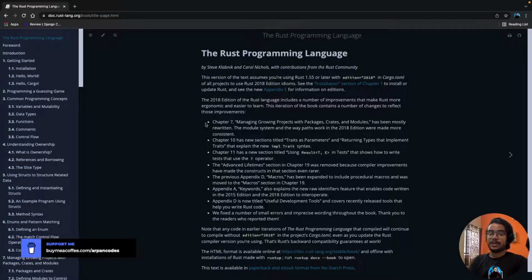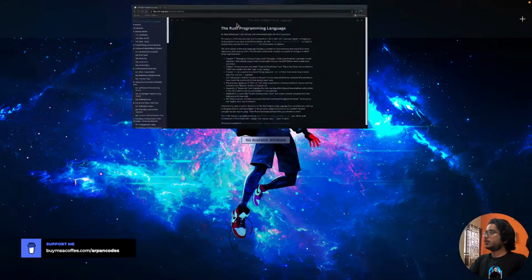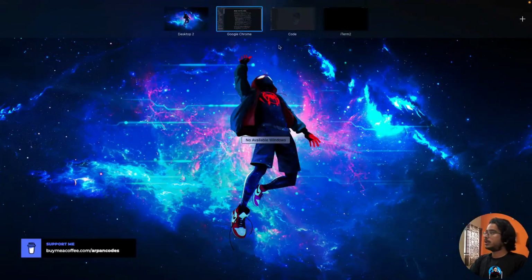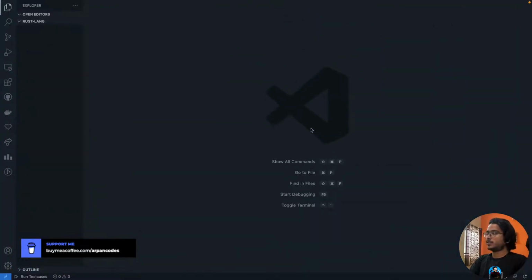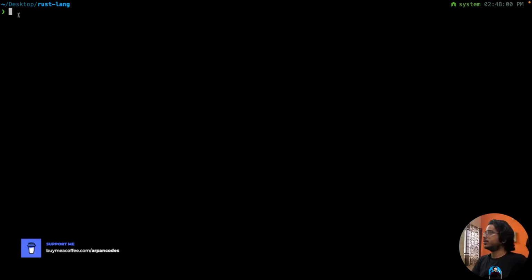So let's just begin. Before starting, one more thing. I have opened 3 things on my computer right now. The first one is Google Chrome where I am reading the book. The second one is VS Code where I have opened the Rust Lang folder where I'll be storing all my code, and the third one is a terminal which is also opened inside that directory. If that's not visible enough, I'll just make it large.